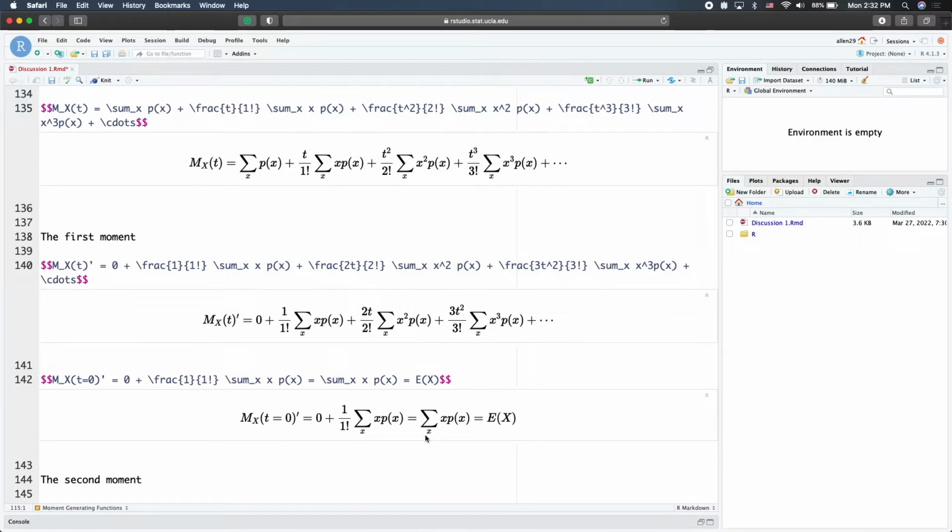So by constructing a moment generating function, and then taking the kth order derivative, or for now the first order derivative, and then setting t equal to 0, we can get the first moment. In general, if we have a moment generating function for a particular distribution, we can take the kth order derivative with respect to t, and then let t equal to 0, and then we'll have the kth moment for this particular distribution. That is the reason why we are able to achieve this.